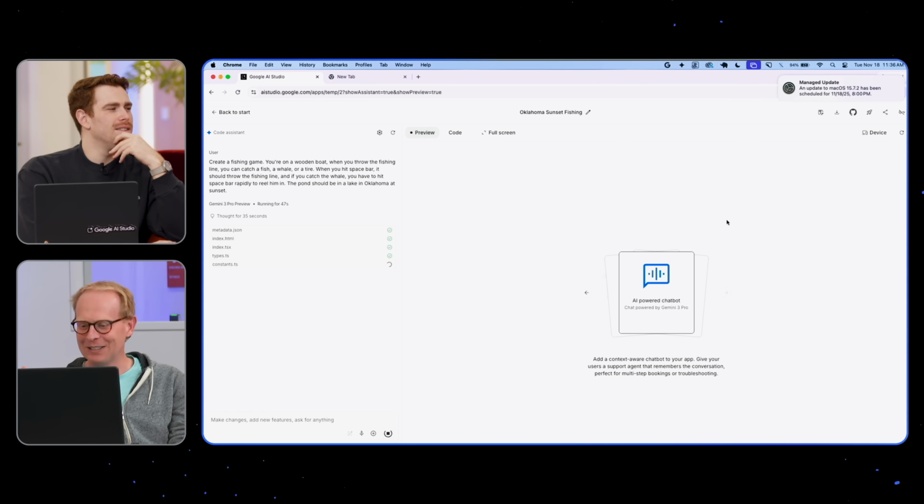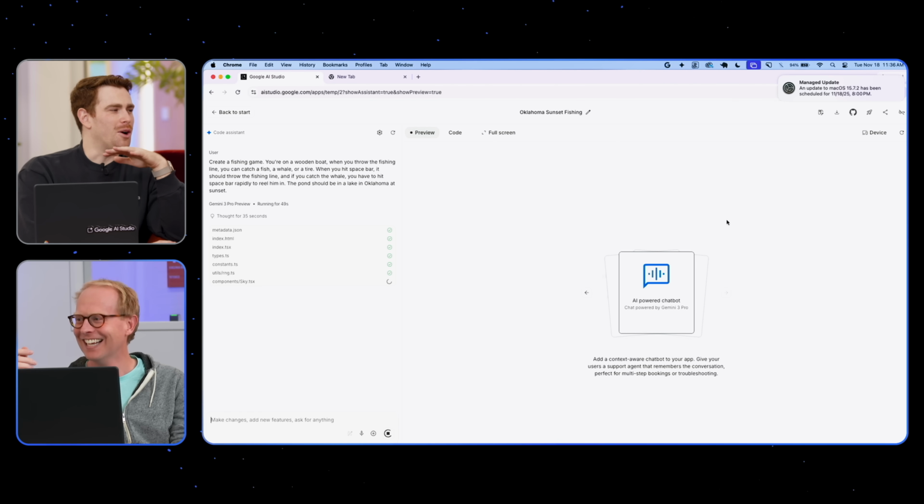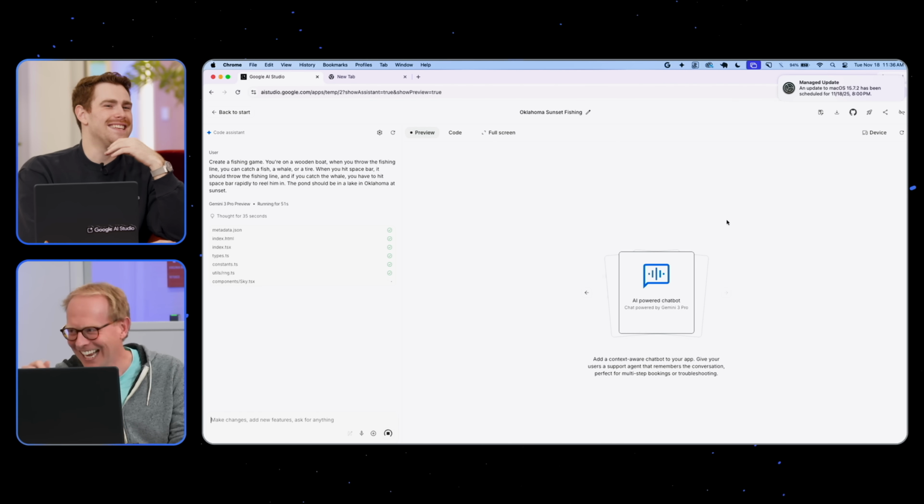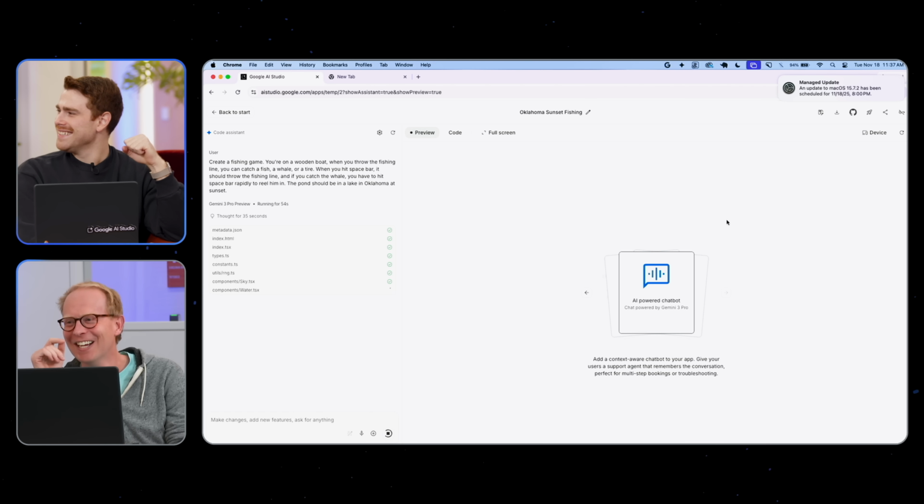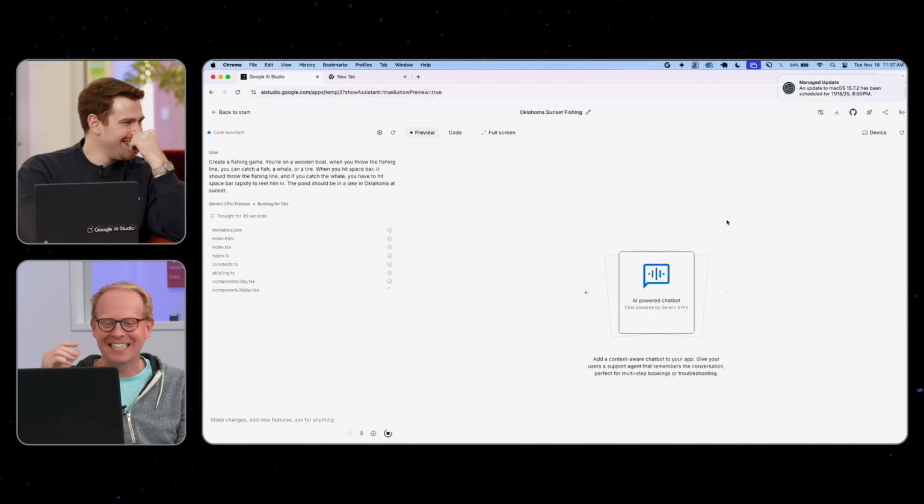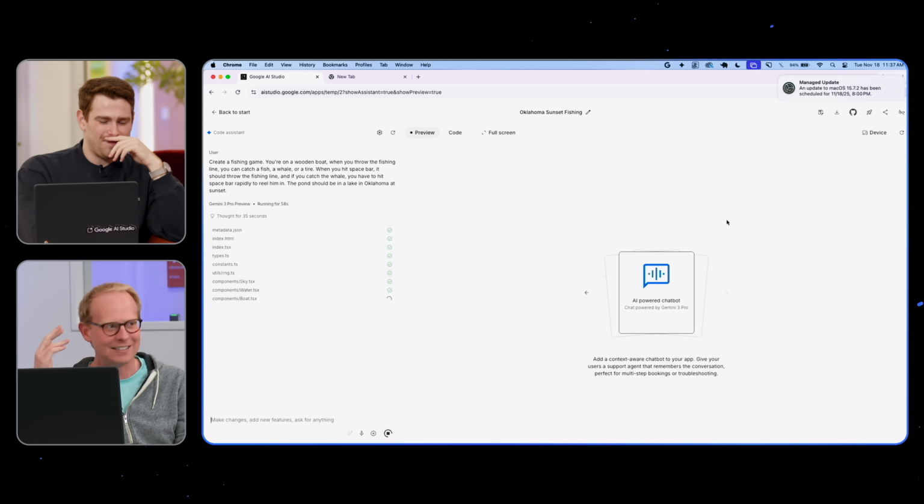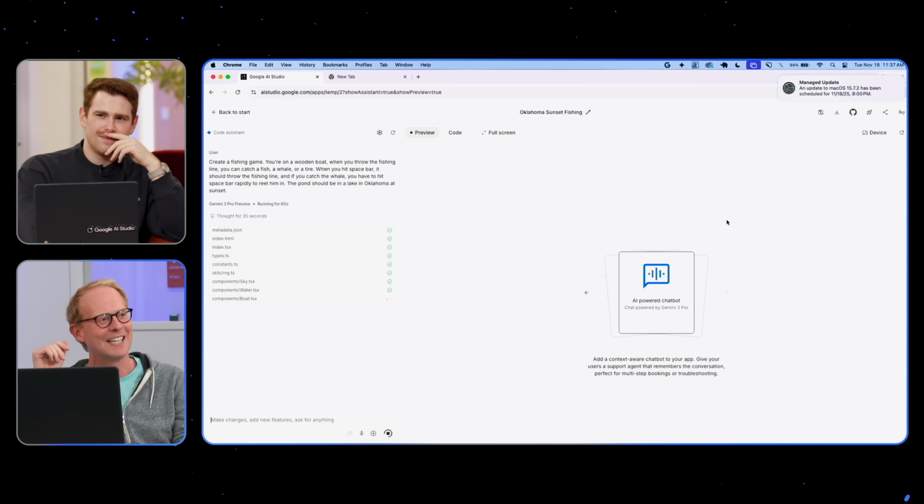There's no whales. It's building the fish. There's no whales in Oklahoma, though, right? This is not search grounded. Oklahoma was a huge curveball. We've got to keep it guessing here. Let's see. Okay, it's thinking. It's going through all the steps. Awesome. We'll see what happens.